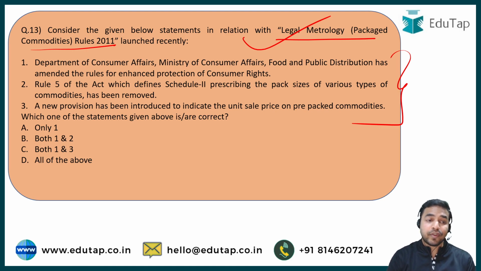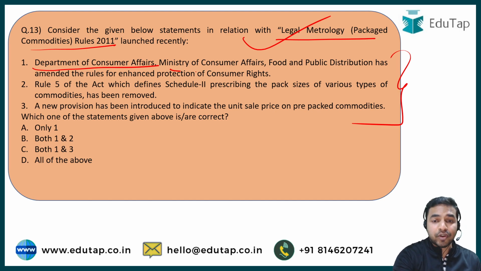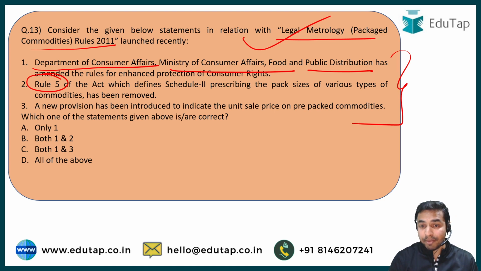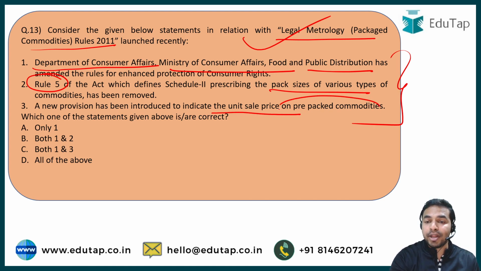So my dear learners, the very first statement says that the Department of Consumer Affairs, Ministry of Consumer Affairs and Food and Public Distribution has amended the rules, and under this amendment, rule number 5 of the act, which defines the schedule prescribing the pack sizes of various types of commodities, has been removed. And the third statement says that a new provision which makes these companies indicate the unit sale price on pre-packed commodities has been introduced.